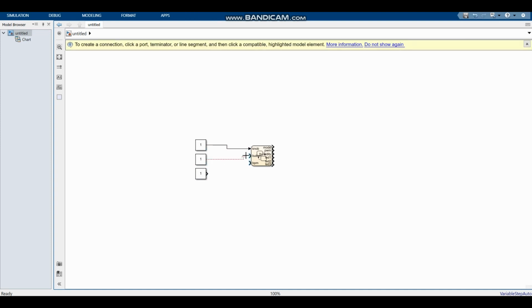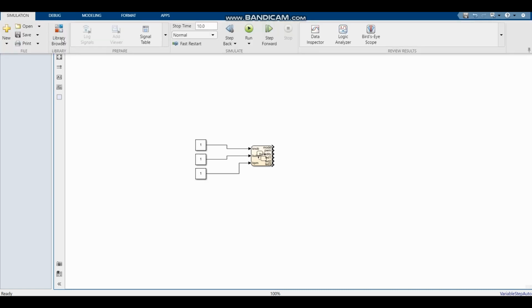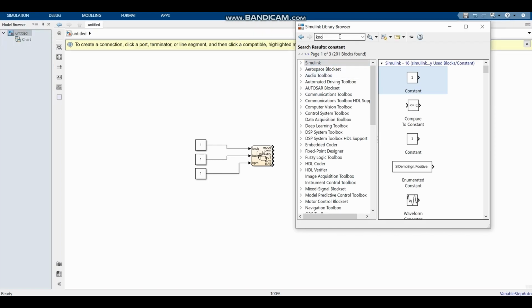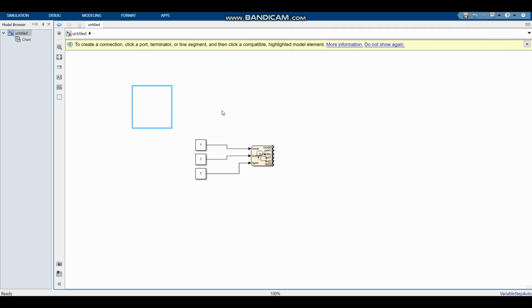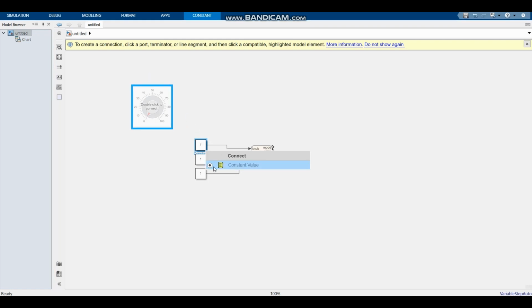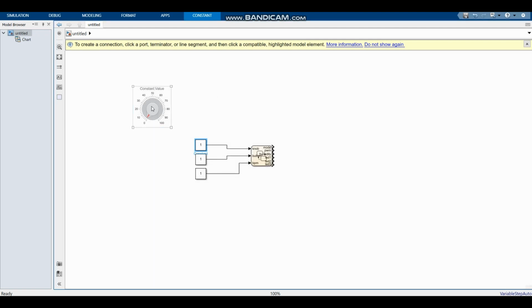Now we can start with actually putting in components that will change the value of these constants. So firstly, we're going to need a knob that will change the value of the low and high pressure. Now we can click on this button that says connect to connect it to this constant value. And then once you've done that, you can just select here, and then the connection is complete, and then you can just say done connecting. So now the value of this knob is connected to this constant value, which will be fed into our Simulink.